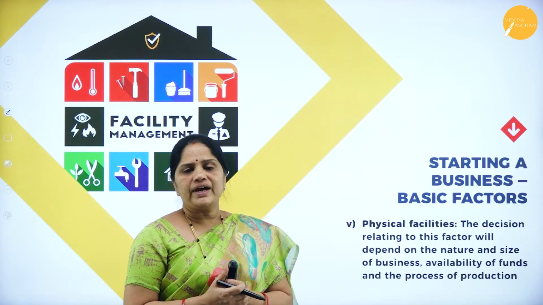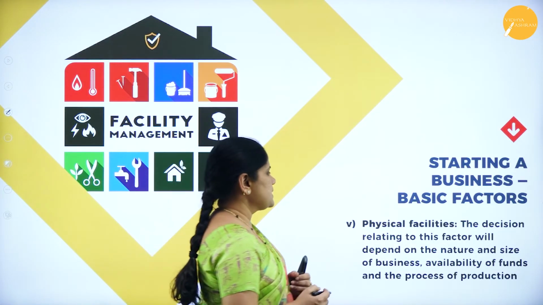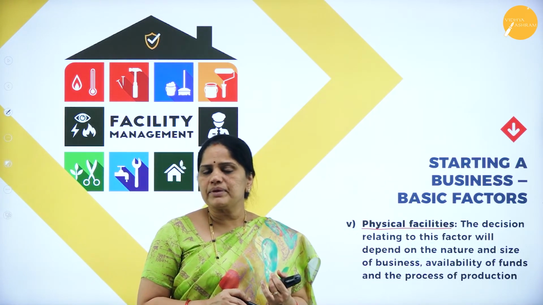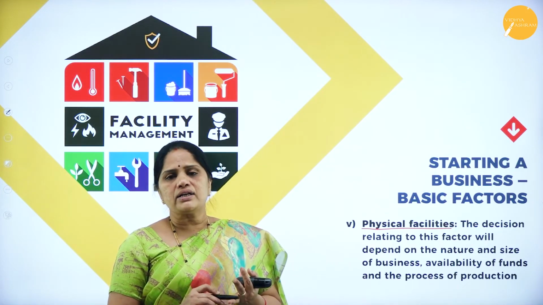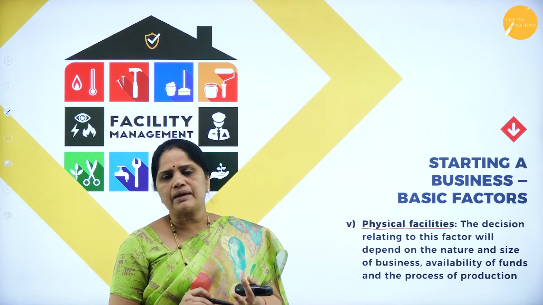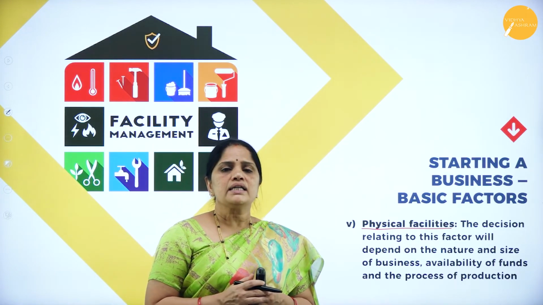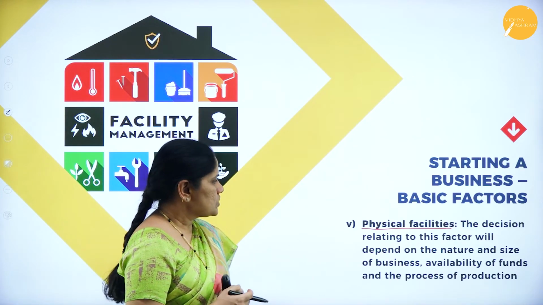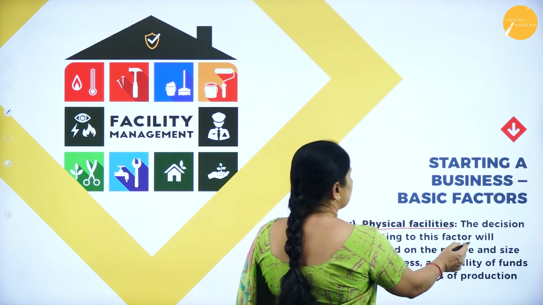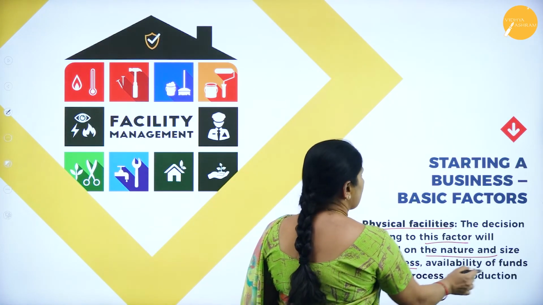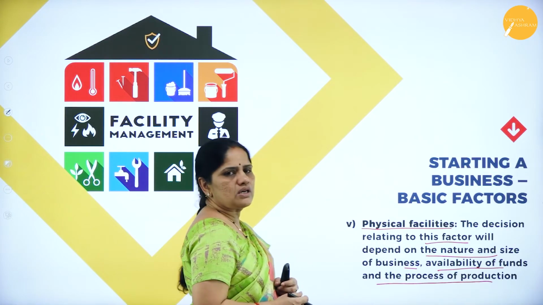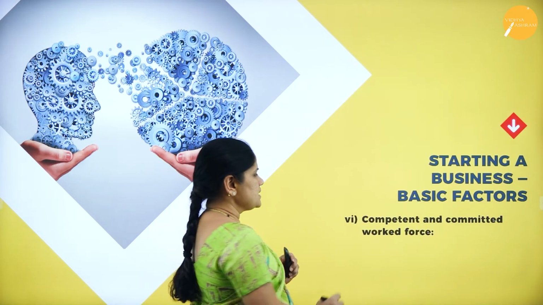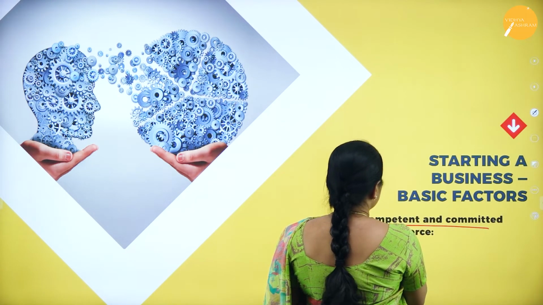business. Now, the fifth factor which affects the business is the physical facilities. Now, the physical facilities like the fixed assets, that is land and building, plant and machinery, furniture and fittings, and also various other facilities like banking facility, transportation, etc. They will all be decided depending on the nature and size of the business. So, this decision will depend on the nature and size of business, availability of funds, and the process of production.